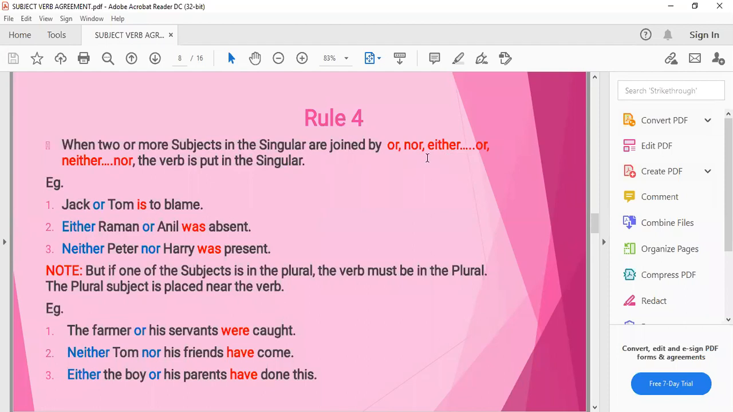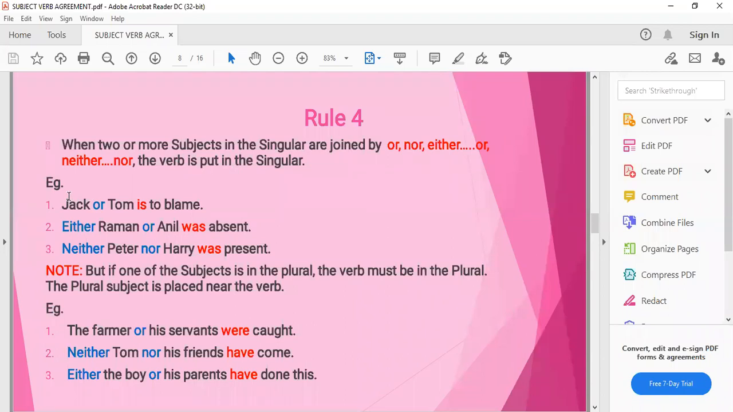Either or combine भी हो सकते हैं, pair भी हो सकता है, neither nor, and it can be called as neither also. Both pronunciations are in use. The verb is put in singular. Means in any sentence, if you have two or more subjects in singular, they are joined by or, nor, either or, neither nor, the verb will be according to the singular subject.